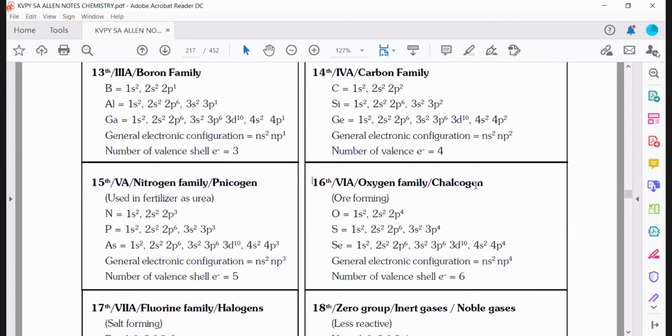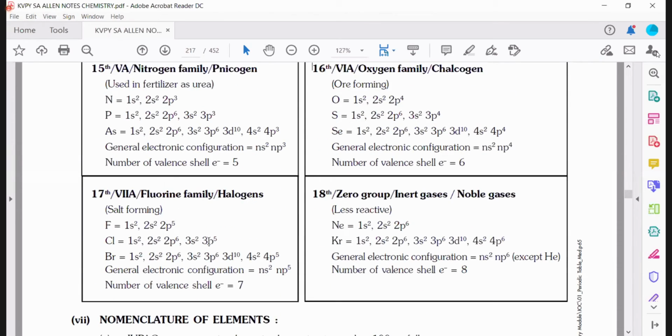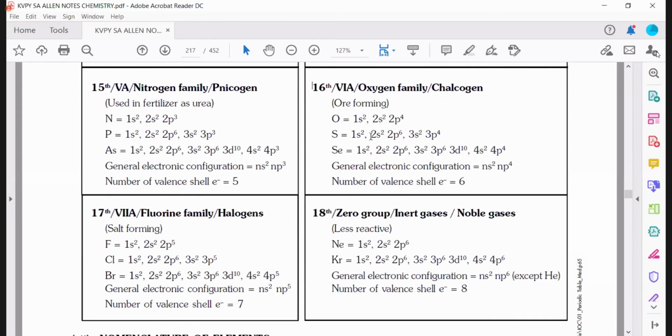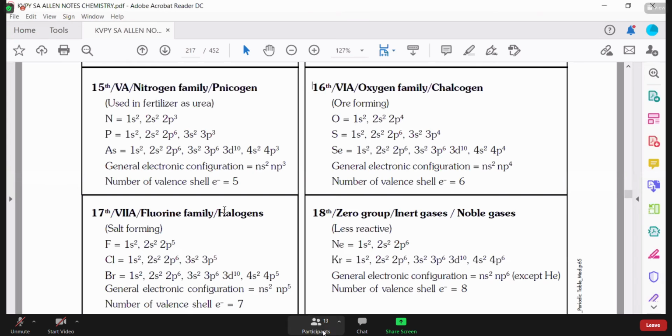Group 16 is called the chalcogen family. The chalcogen family is called the ore-forming elements. They form the ores. Similarly, group 17 is your halogen family. The halogen family forms the salts, and group 18 is called the zero group or inert gases, noble gases. So only you have to remember this one. For 15, nitrogen family; 16, chalcogen family, valency 6; 17, halogen, fluorine family; 18, zero group or noble gases.